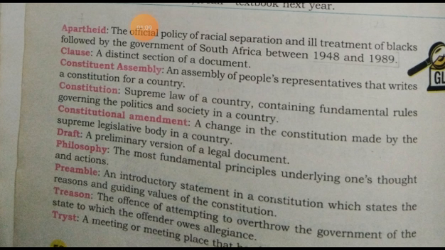Another word, clause: a distinct section of the document is called the clause.